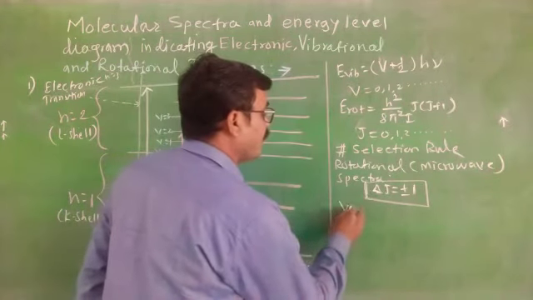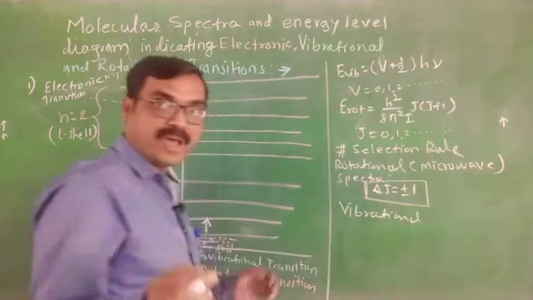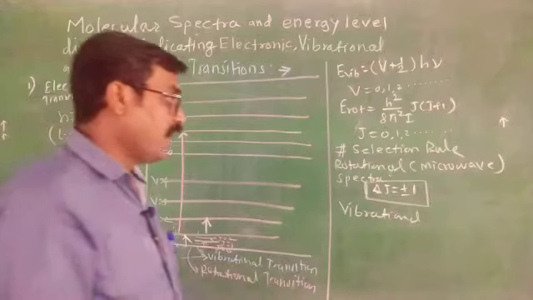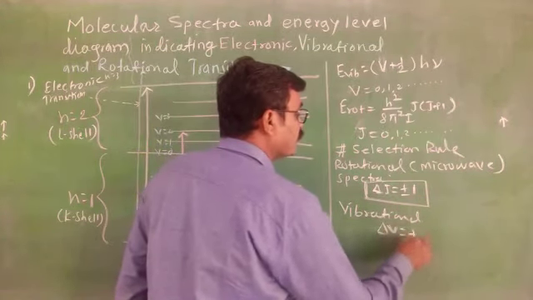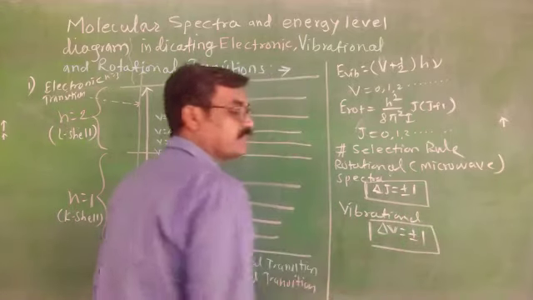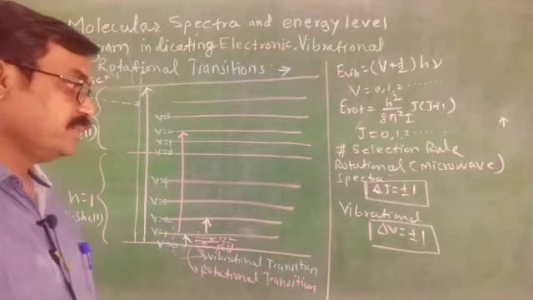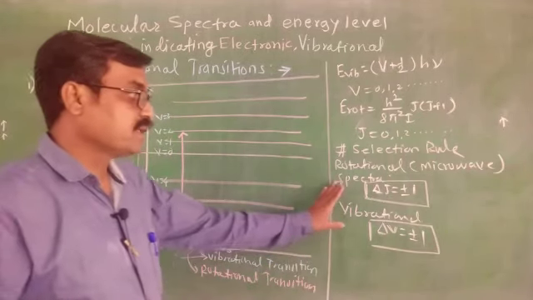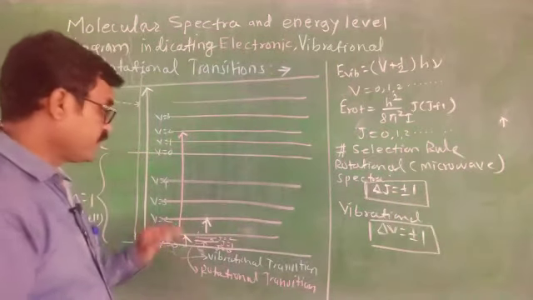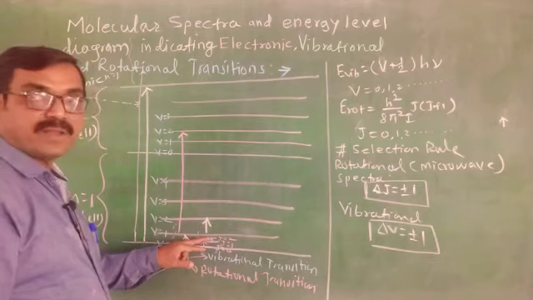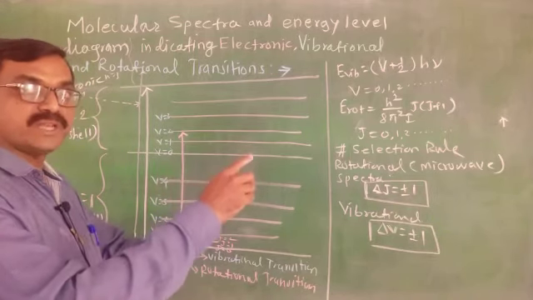Or in vibrational spectroscopy, there is vibration of atoms in the molecule, and here the selection rule is delta V equals plus or minus 1: plus 1 in absorption spectra, minus 1 in emission spectra. These are nothing but selection rules. Don't forget, this is delta J. In absorption spectra, plus 1 means only 0 to 1, or 1 to 2, or 2 to 3.